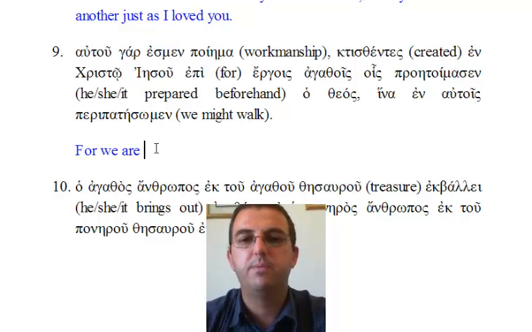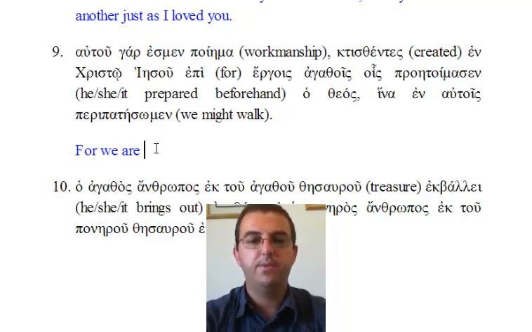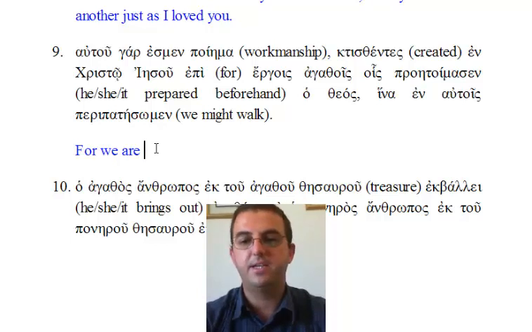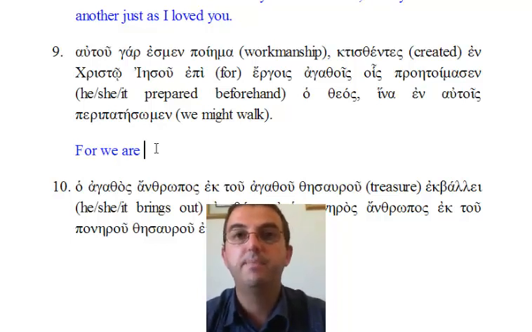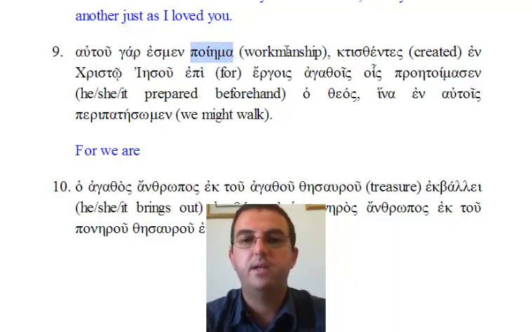In English, we would possibly express this by underlining the word his or putting it in italics, as I've just done. For we are his workmanship, comma, ktistentes, we are told, means created, en Christo Jesu. En with the dative normally means in. En Christo Jesu, in Christ Jesus.